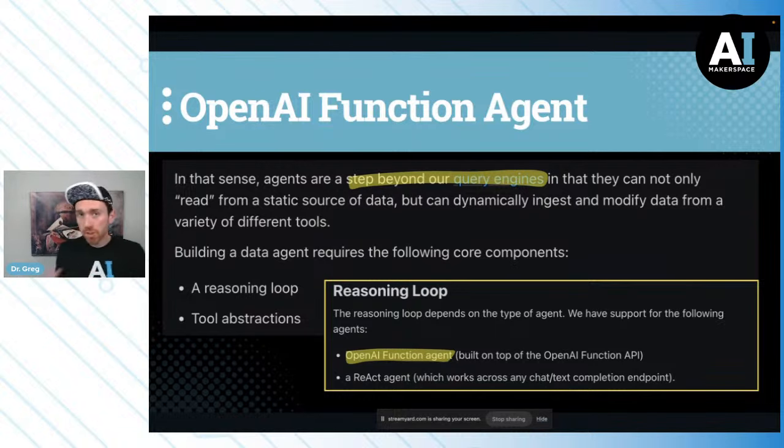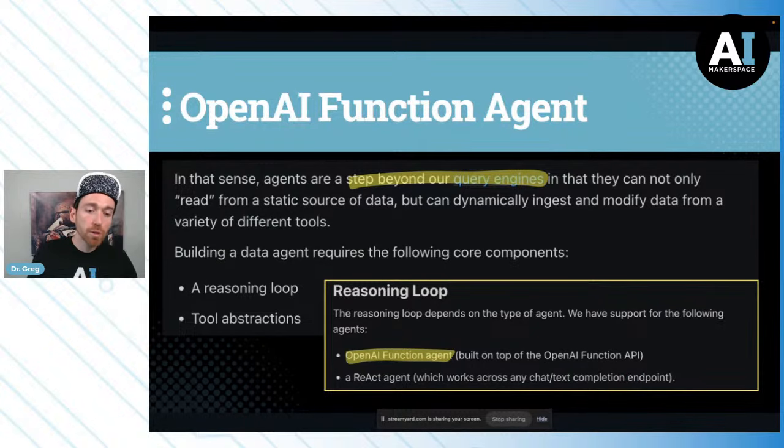And so this is built on the OpenAI function API, which allows us to sort of intelligently call functions, which is great. It's fine-tuned for that. And what we're going to do is leverage the OpenAI functions API to build this OpenAI function agent to allow us to look at two different query engines that we build up. And we're going to decide which to use based on the metadata associated with those.